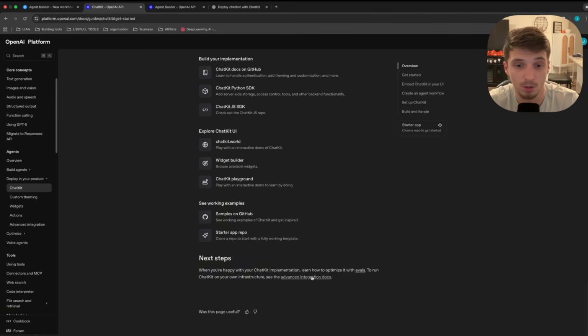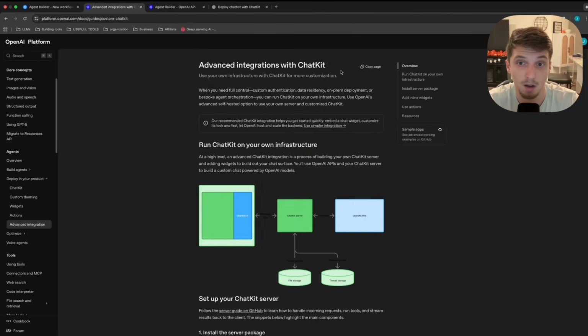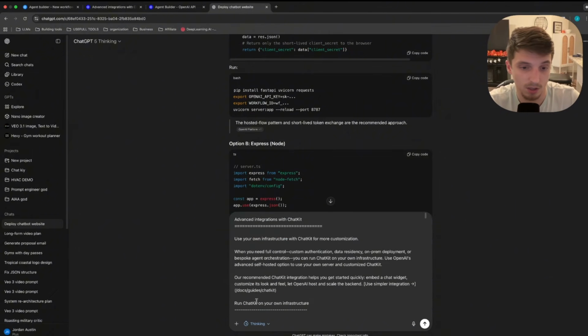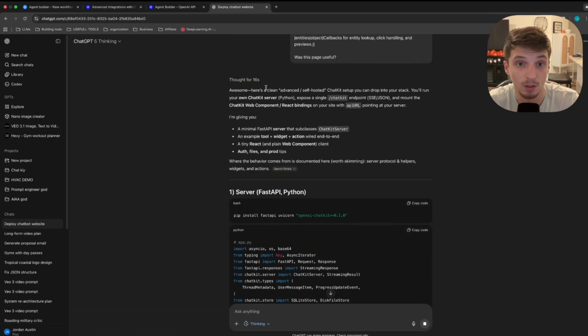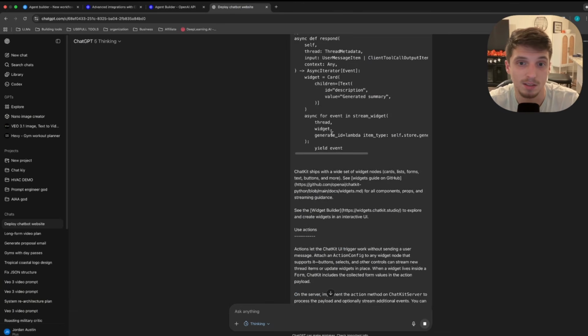Cool thing we can do too is go to advanced integration docs and then literally copy the entire thing. Now, let's go ahead and stop that. I didn't even know that there was an advanced one. Well, now I'm just going to say, here's the advanced one. And now it literally gives you an advanced self-hosted ChatKit setup that you can drop into your stack. You can ask it questions because now it has this to reference back to.